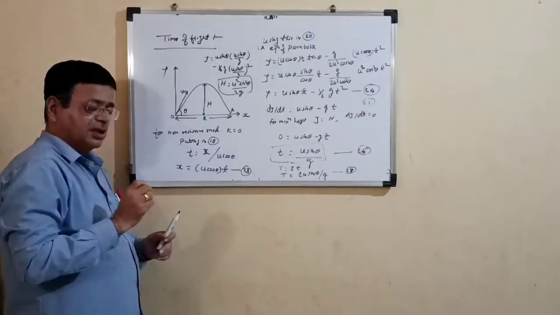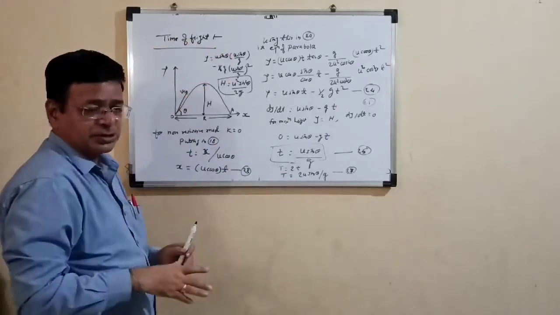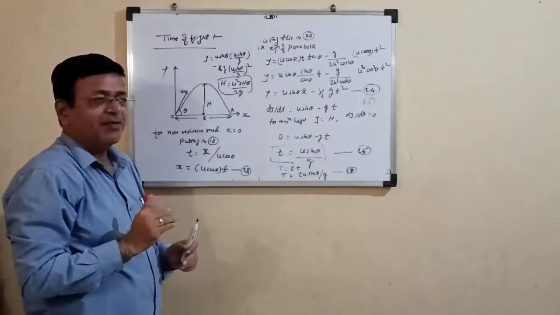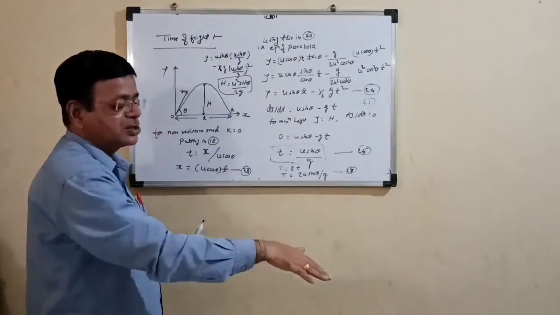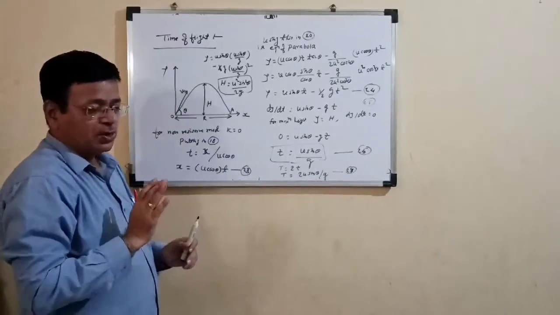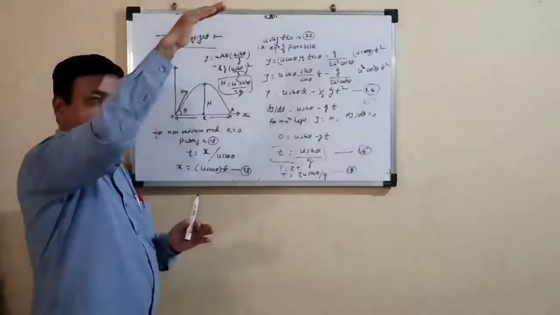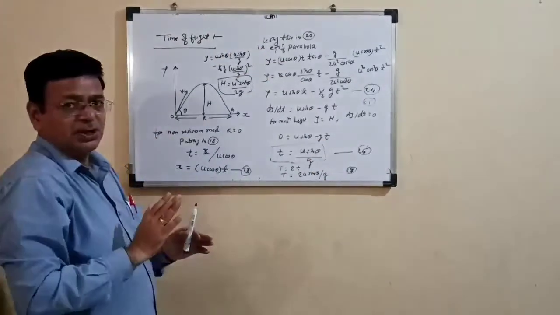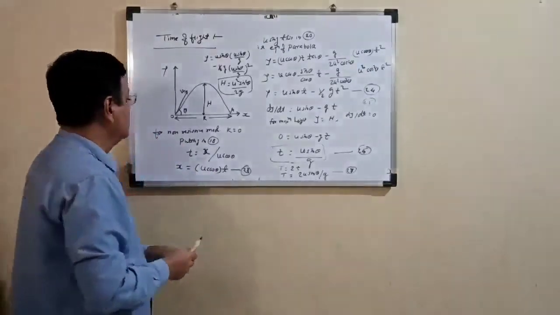When a body is thrown in the upward direction, it reaches the maximum height, and after that it goes to the ground side, that is, it again reaches the ground. So there are two stages: time required to attain maximum height and time required to again go to the ground. So first of all we consider the time required to get maximum height.